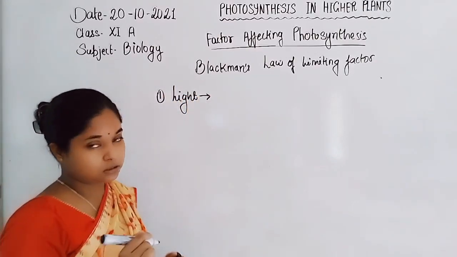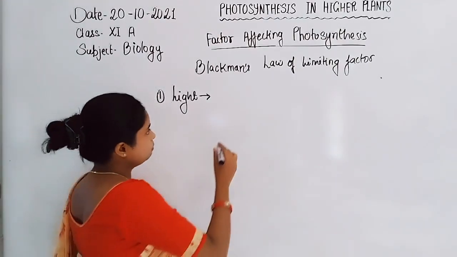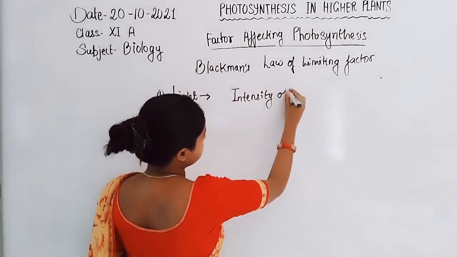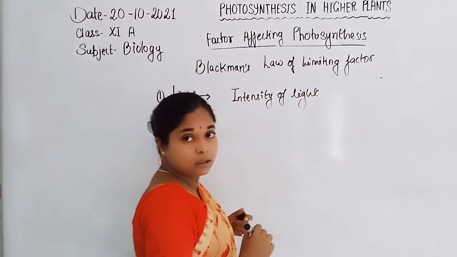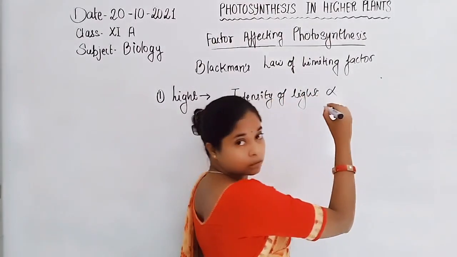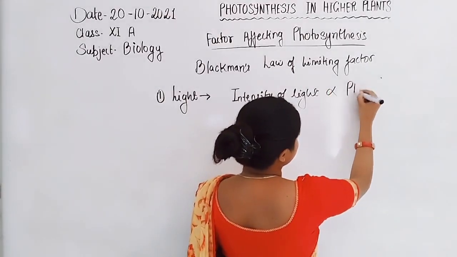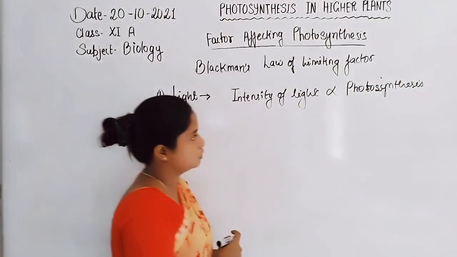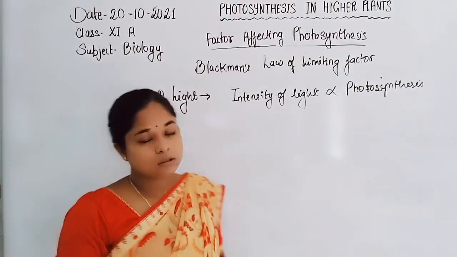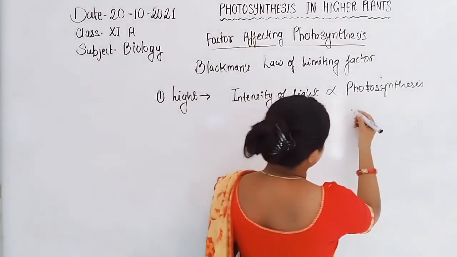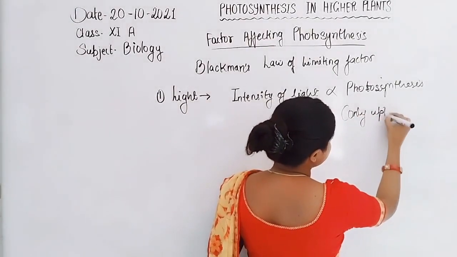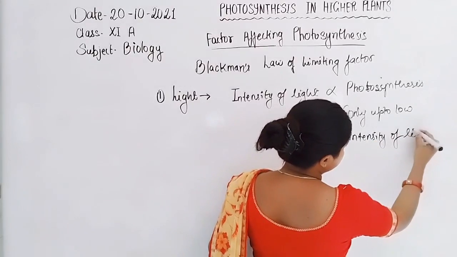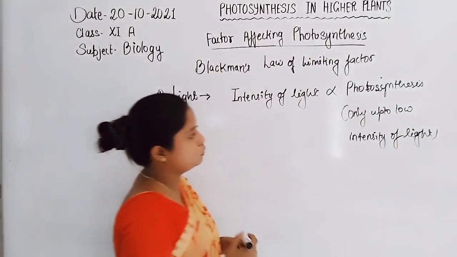The intensity of light is directly proportional to photosynthesis, but only up to low intensity of light.